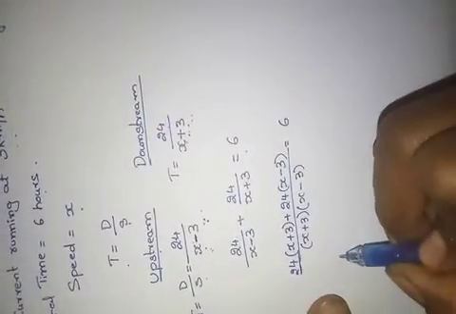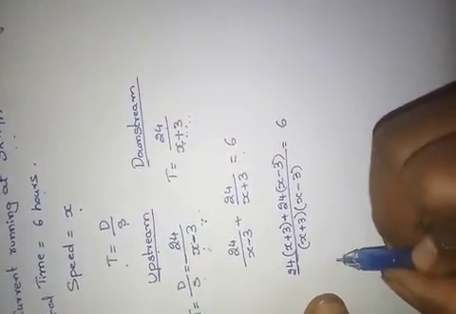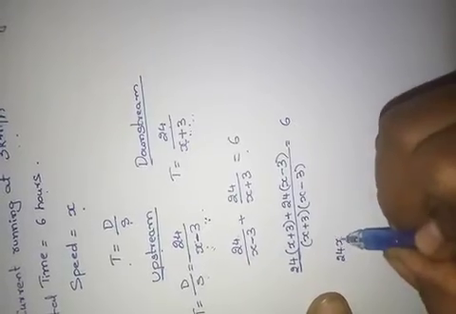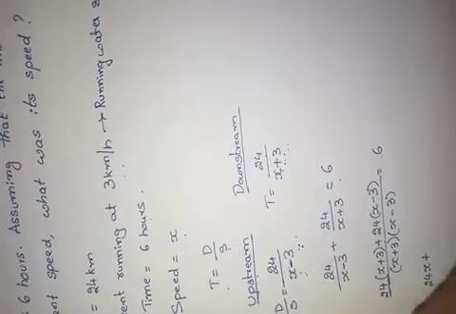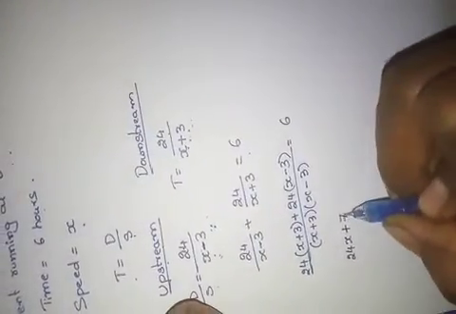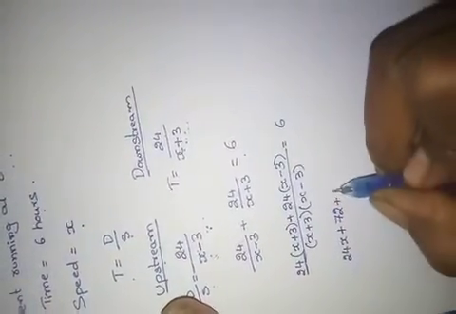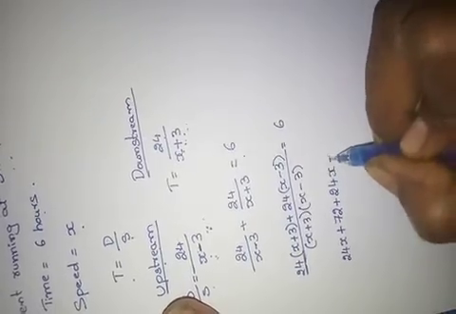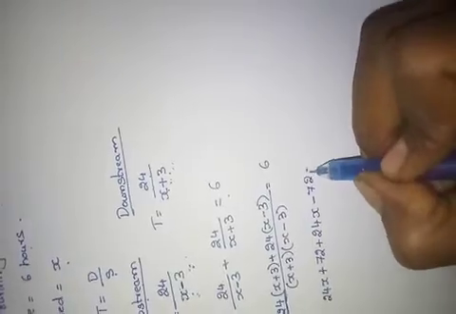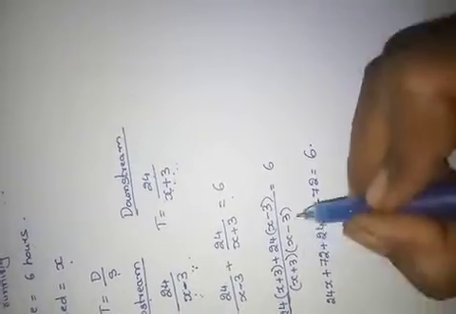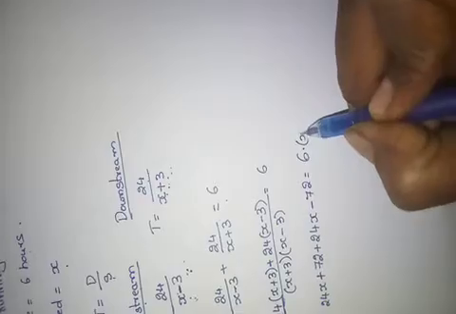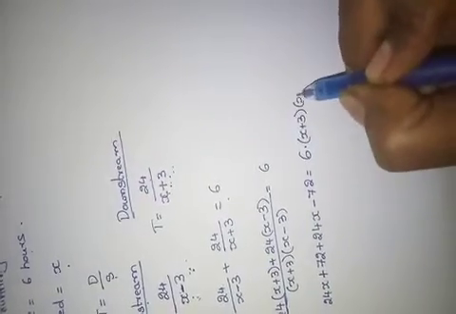Here it is dividing, so if I send it to that side, it will multiply. Now multiply this. 24x plus 24 3s, how much? 24 3s are 72. Here 72, plus again 24 into x, 24x minus 72. So 72 equals 6 into x plus 3 into x minus 3.